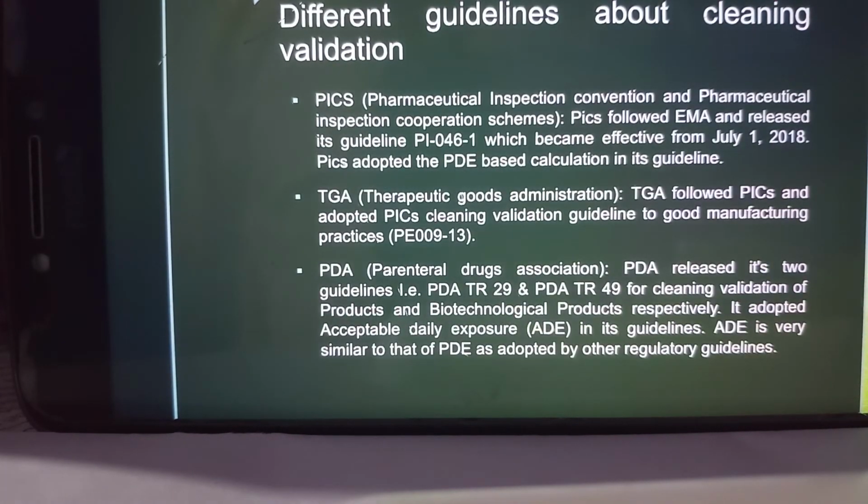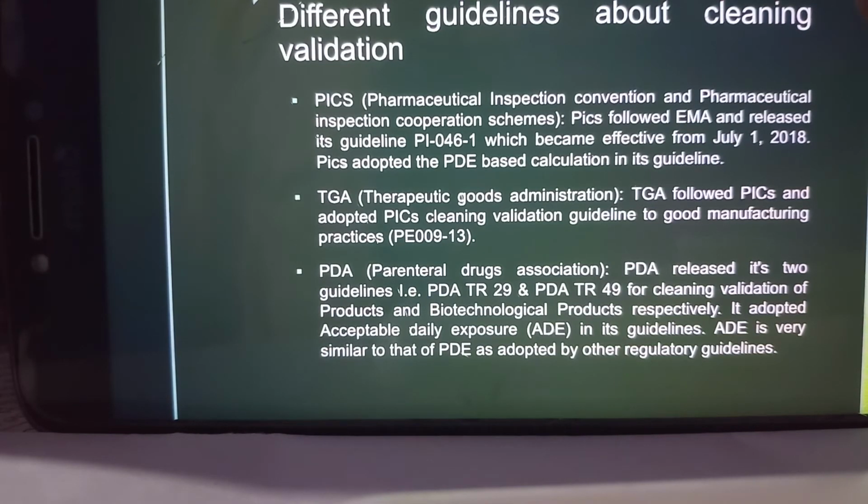Then comes PICS guideline, that is the Pharmaceutical Inspection Convention and Pharmaceutical Inspection Cooperation Scheme. PICS followed the EMA guideline, and it released its guideline, that is PI 046 version 1, which became effective from July 1, 2018. And PICS adopted the PDE based calculation in its guideline. Similarly, TGA, that is Therapeutic Goods Administration, also followed the PICS and adopted the PDE based calculation.